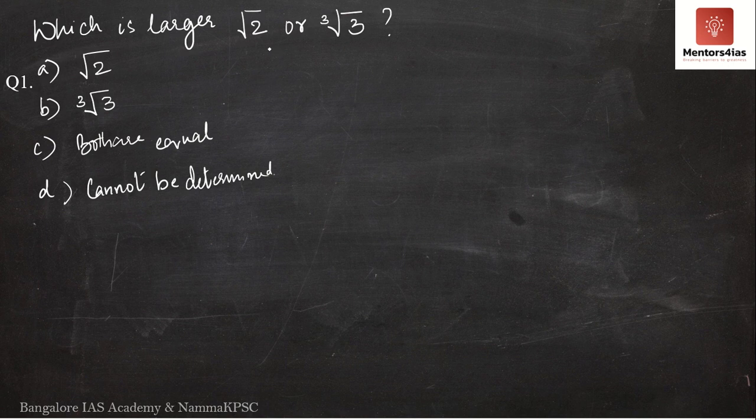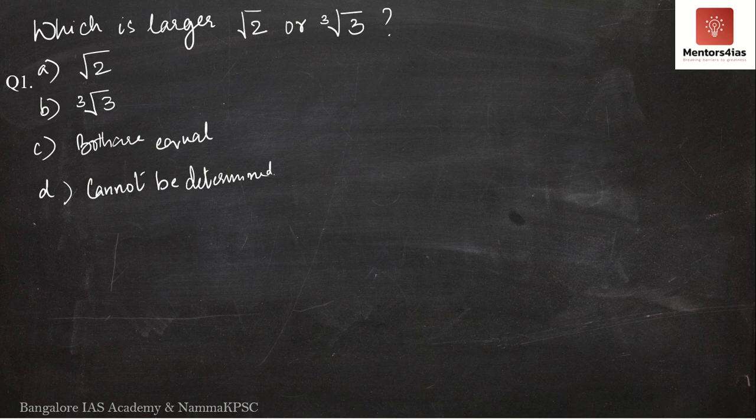Now, obviously, if you know the value of root 2, and I'm pretty sure many of you know the values of root 2, root 3, root 5, all these things. Root 2 is nothing but 1.41. Root 3 also you may know as 1.73. But what about the cube root of 3? When it comes to the cube root or fourth root or fifth root of something, it actually becomes difficult for you to compare.